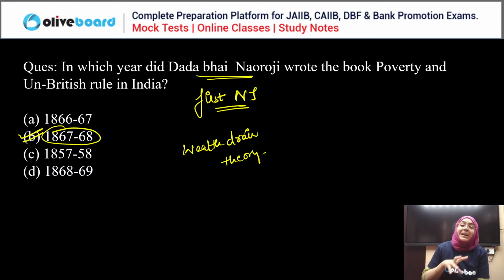So the wealth of India is being drained to the UK. For example, the UK's officers are taking high pensions and high salaries, cheap labor is exported, and the raw materials are exported at a very cheap rate. So all this drained the wealth of India to the UK. So Dadabhai Naoroji wrote this book, Poverty and Un-British Rule in India.